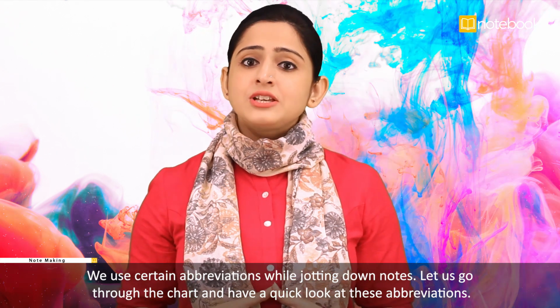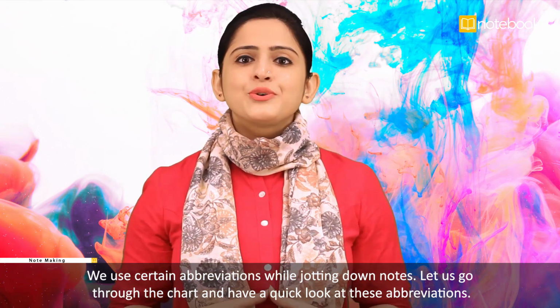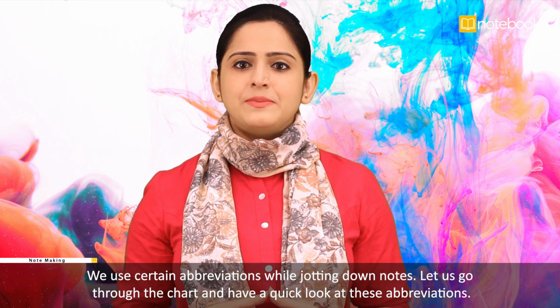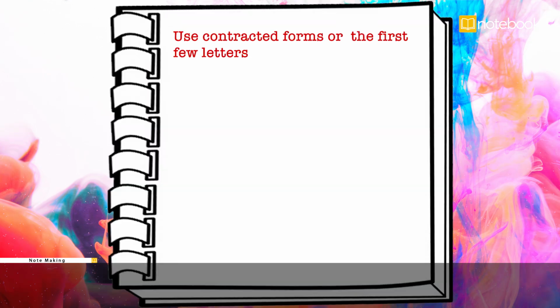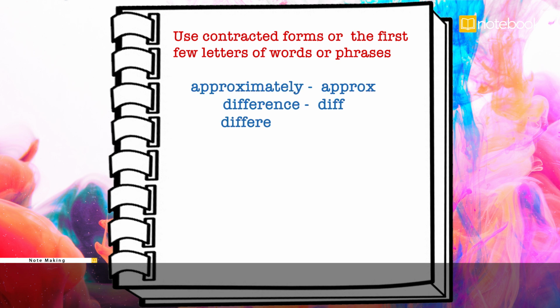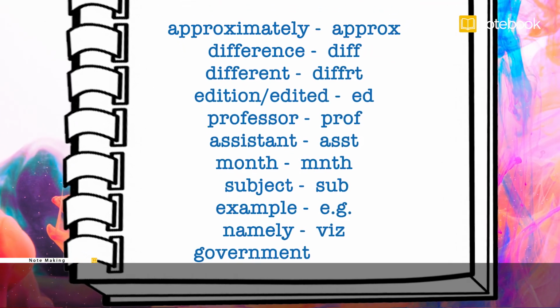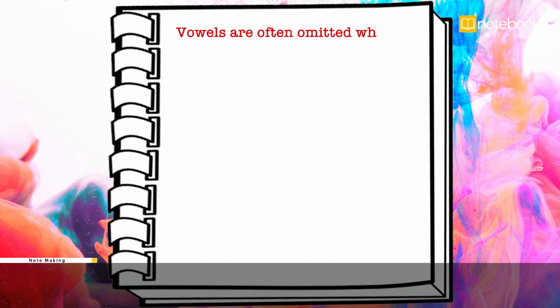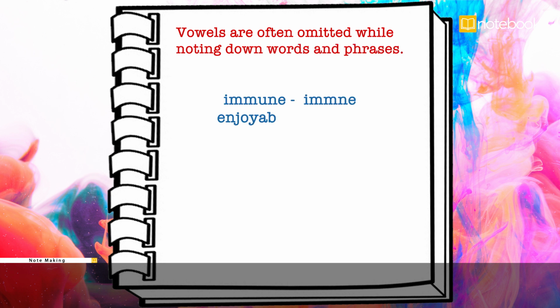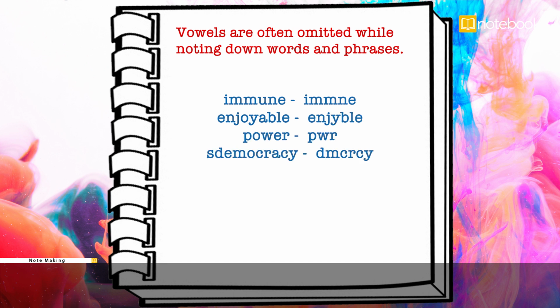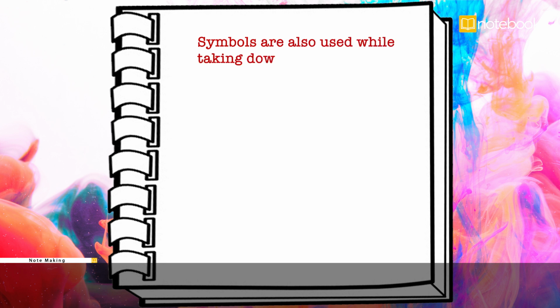We use certain abbreviations while jotting down notes. Let us go through the chart and have a quick look at these abbreviations. Use contracted forms or the first few letters of words or phrases. For example, vowels are often omitted while noting down words and phrases. For example, symbols are also used while taking down notes. For example,